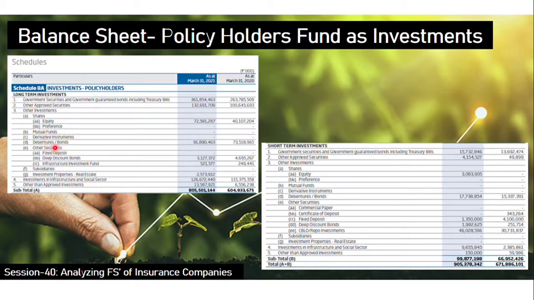So these are like debentures. It is debt and bonds. So debt funds and bonds they have invested this much amount. So various fixed deposits they deposited in infrastructure investment funds. So all those real estate they have invested.